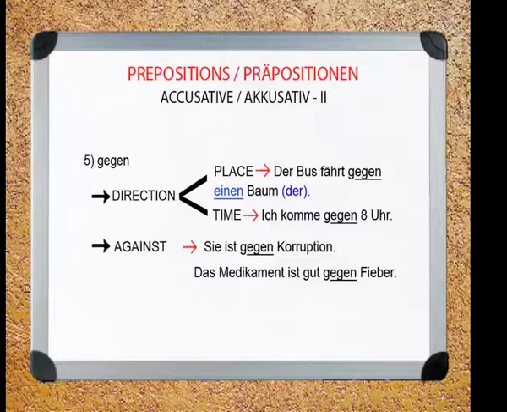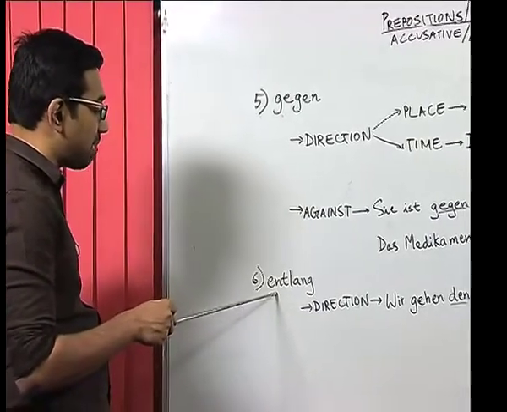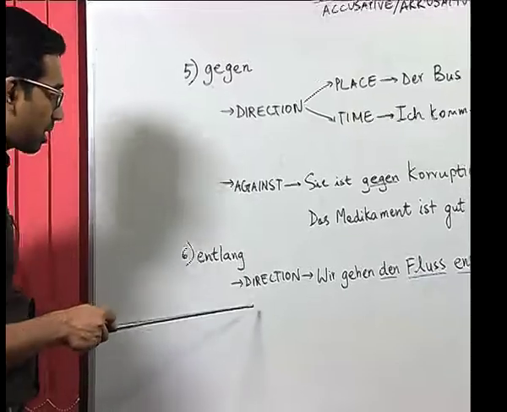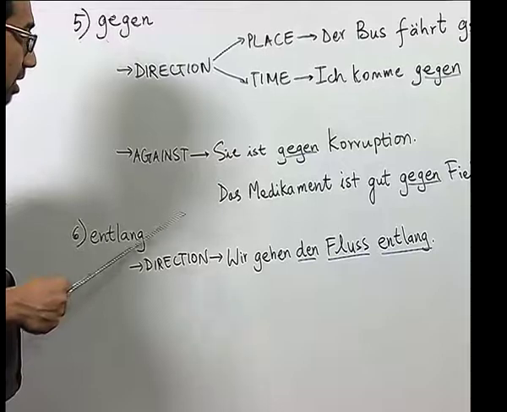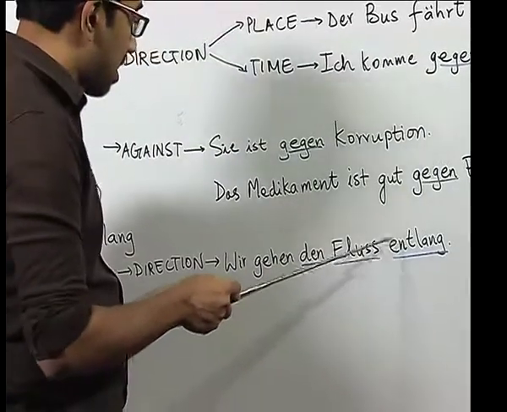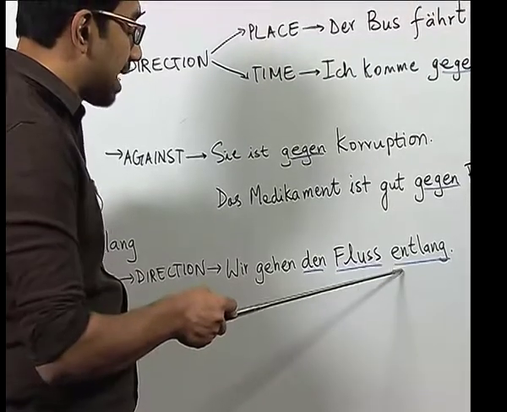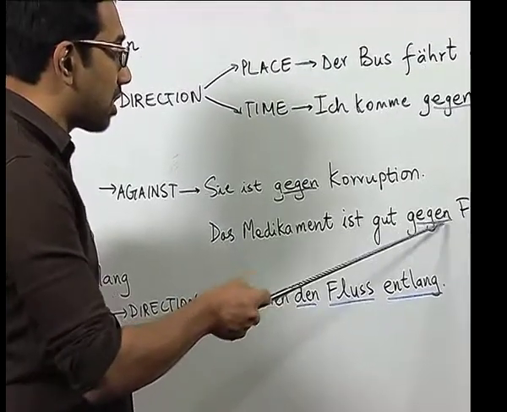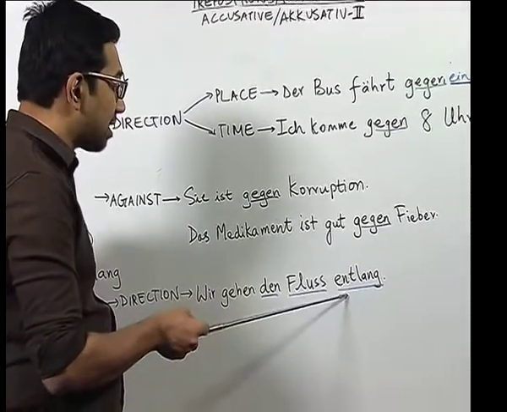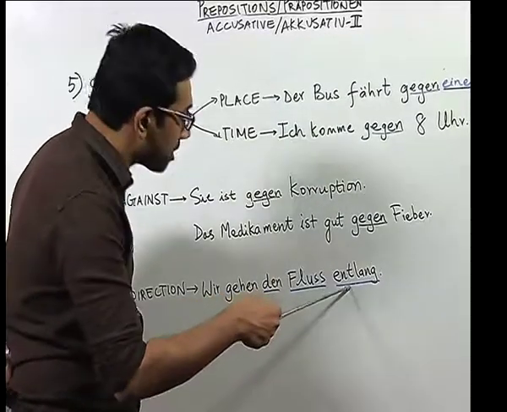Now, coming to the last accusative preposition in this segment, we have the preposition entlang. Entlang basically means along. However, there is a slight difference in the position of entlang. If you remember, I have told you that there are certain prepositions which may change position. Well, entlang is one of them. You know that the prepositions are always before the noun. Well, entlang is one of the prepositions which stays or comes after the noun.